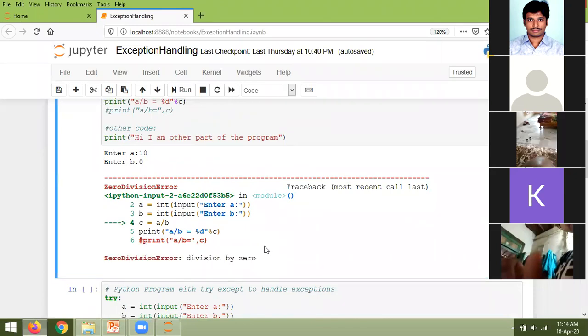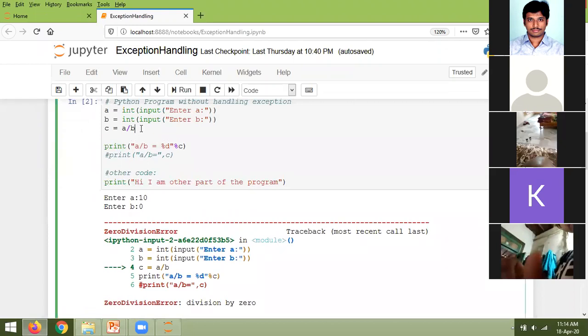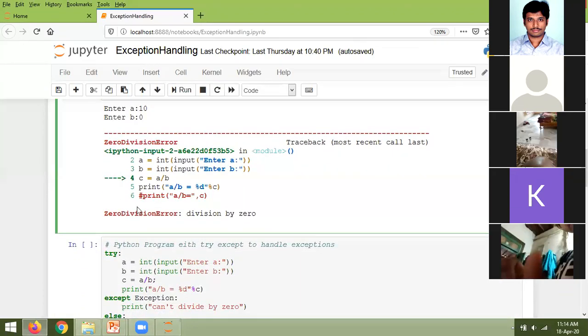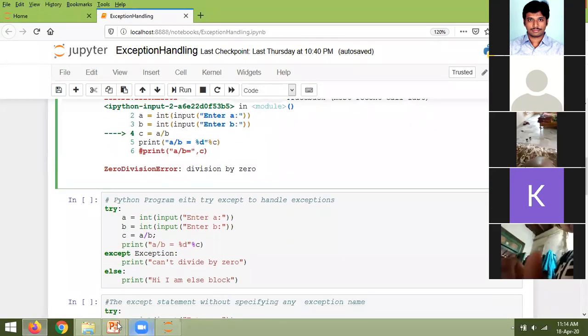I already told you Python has an inbuilt mechanism to handle such kinds of exceptions. Once the exception occurs, the exception will be thrown. Once the exception is thrown, Python handles that exception, and it is simply displaying a message like zero division error you got at that particular statement. See this, the arrow is there at the fourth line, and Python is handling that exception and displaying that. Are you understanding?